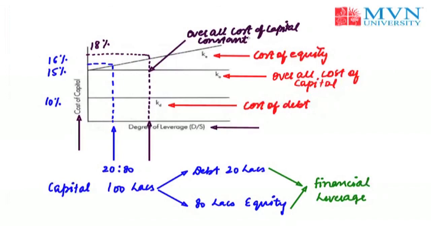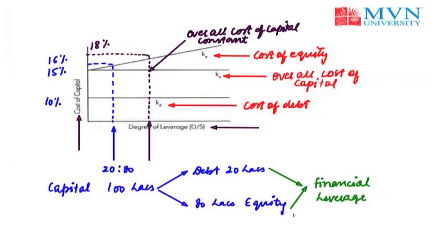The reason propounded for such assumptions is that the increased use of debt increases the financial risk of the equity shareholder, and hence the cost of equity increases. On the other hand, the cost of debt remains constant with the increased proportion of debt as the financial risk of the lender is not affected. So the benefit of using a cheaper source of finance is totally offset by the increase in the financial risk of the equity shareholder. Therefore, the overall cost of capital remains constant irrespective of any kind of financial leverage.